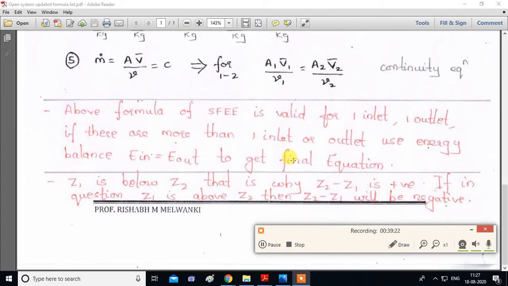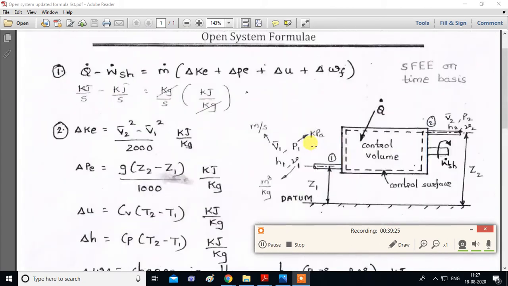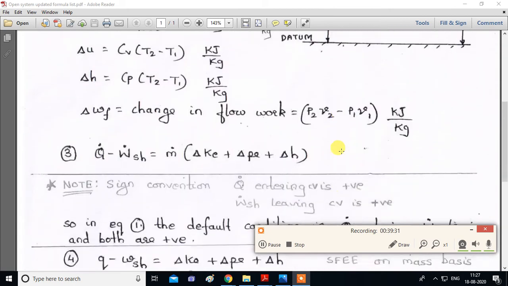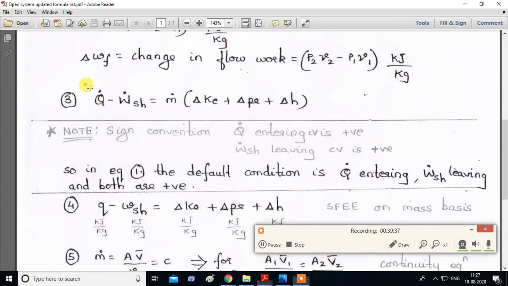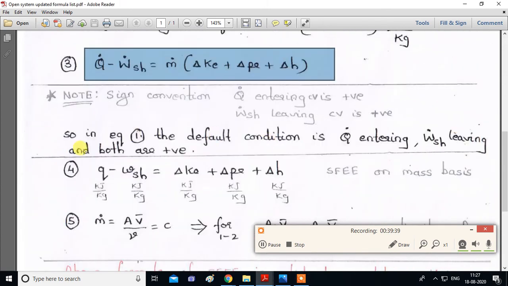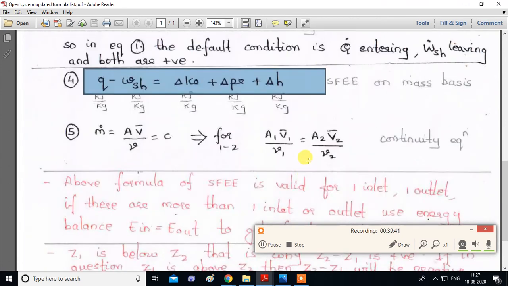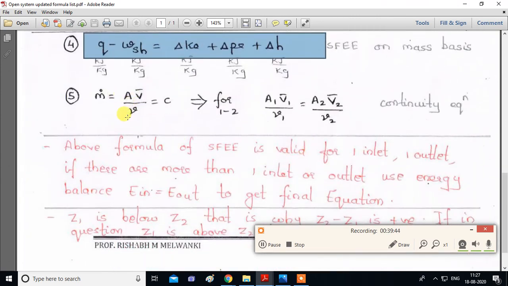We will have a numerical where there is a different situation, where point 2 is below and point 1 is above. What we have to do in that case, we will see afterwards. So don't worry about that. Now for this sentence written over here, above formula means this formula, formula number 3 or formula number 4. So the above formula means 3 and 4.